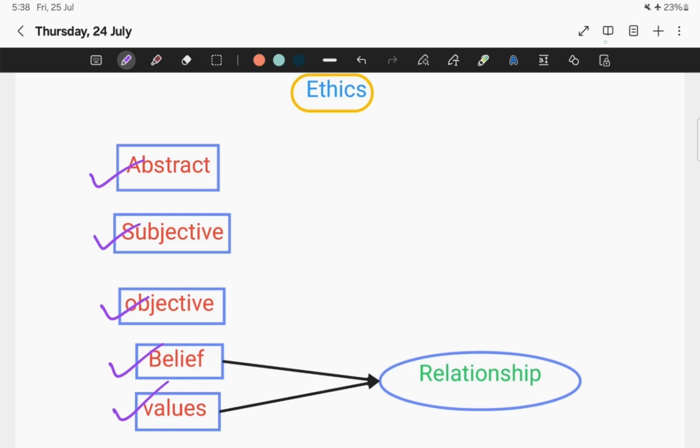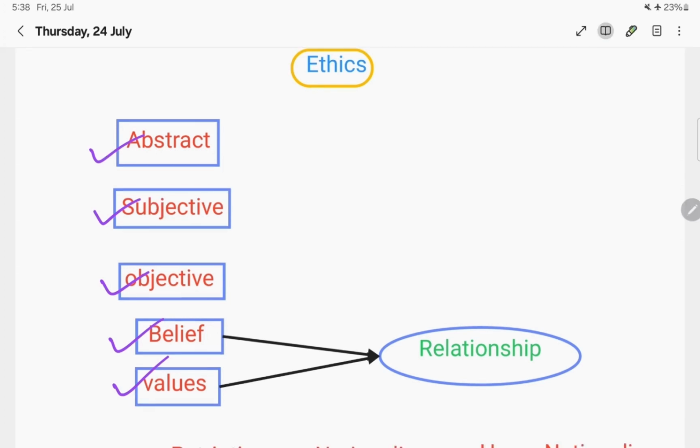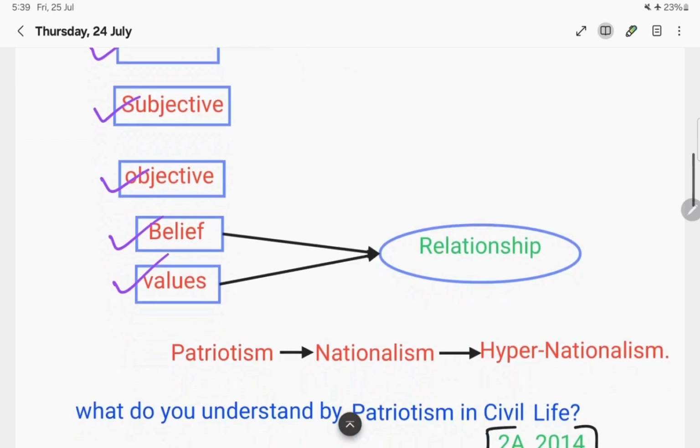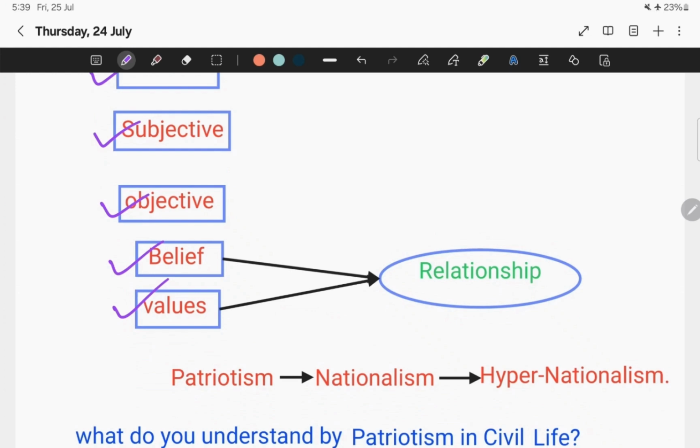But how did I understand this? I understood the relationship between belief and values through an example. Suppose a child is taken to watch a Republic Day parade. The child observes the state tableaus, army men, etc., which creates a belief in India's cultural diversity within that child. Because he is seeing those tableaus, the army men, those parades, it will create a belief in that child about India's cultural diversity.